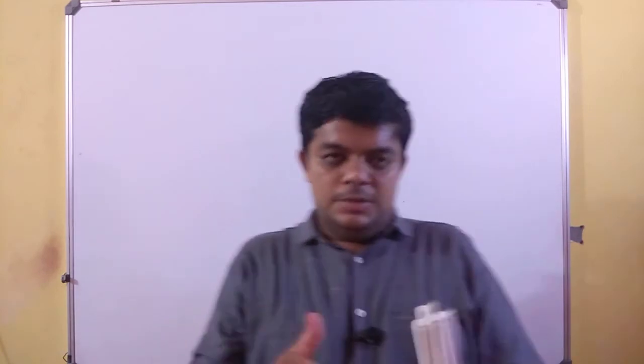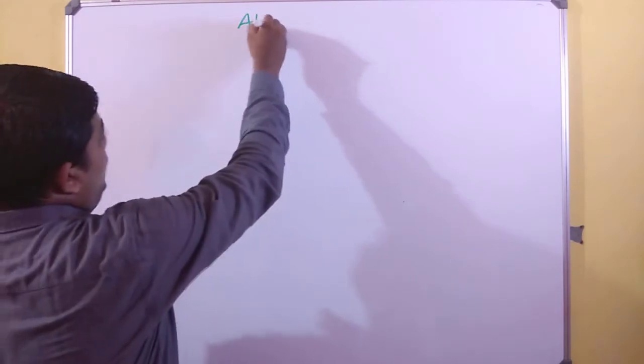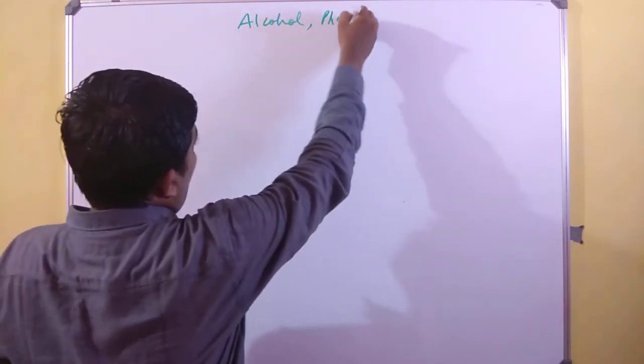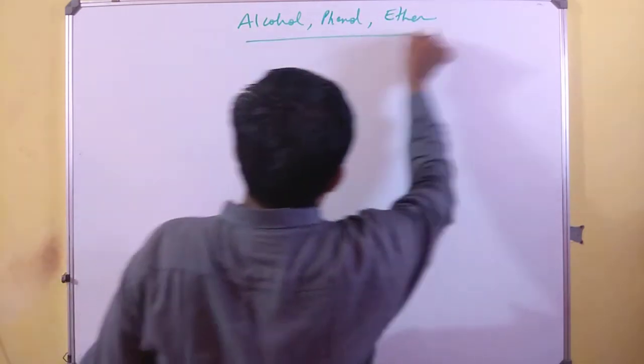Today in this video we'll be discussing two important aspects that are closely related with alcohol, phenol and ether.